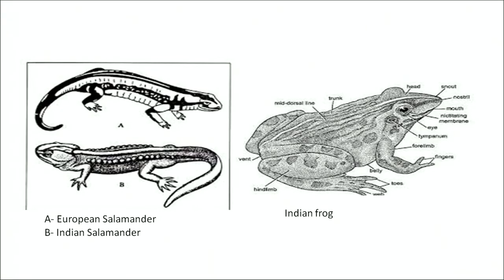Reptilia is derived from the word reptare. Reptare means to crawl. They are four-legged or legless crawling animals whose body is covered by scales, and they lay their eggs on land. Some of the characteristic features of the animals belonging to this class Reptilia is that they are terrestrial. Terrestrial means they live on land. Some are aquatic, means they live in water. Body is covered with horny scales.